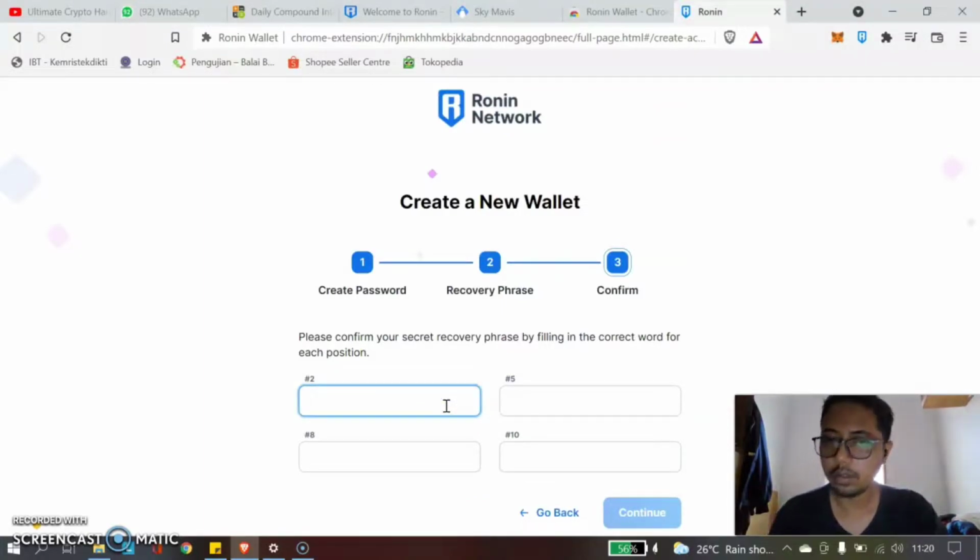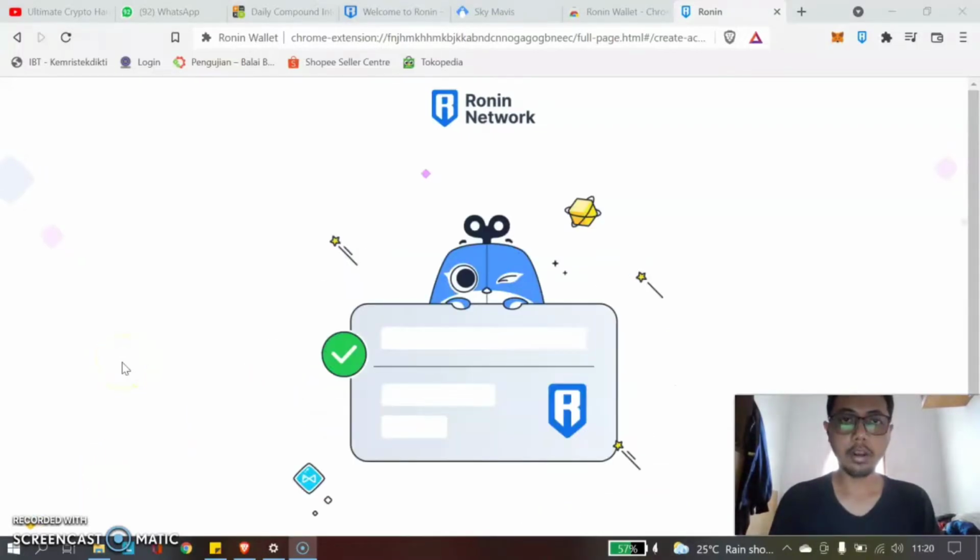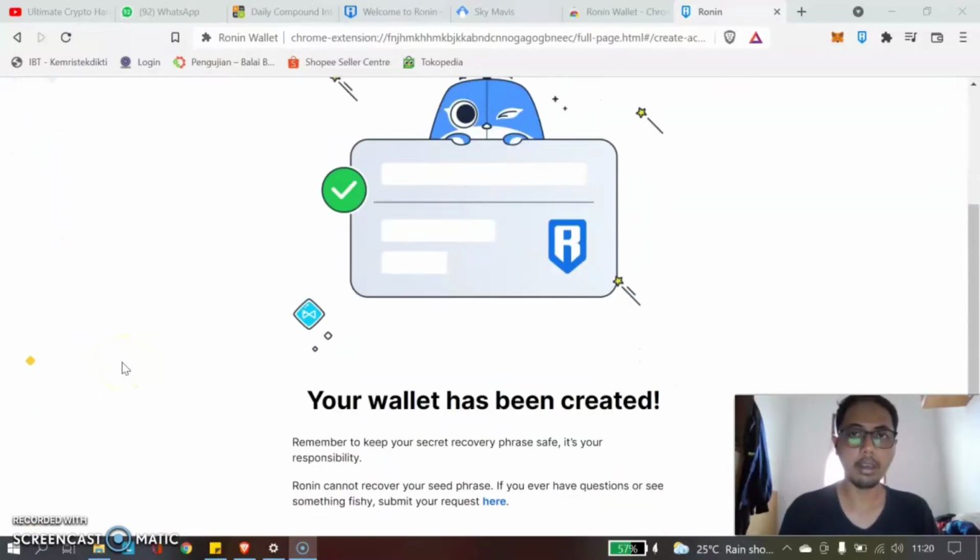We see the correct position of the seed phrase. This one. And then after that, click confirm, and our wallet has been created.